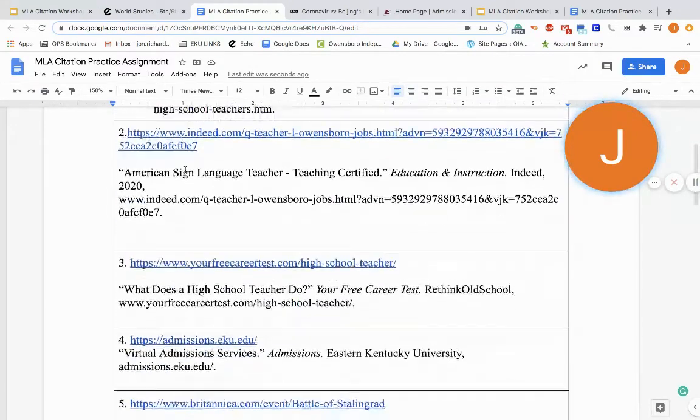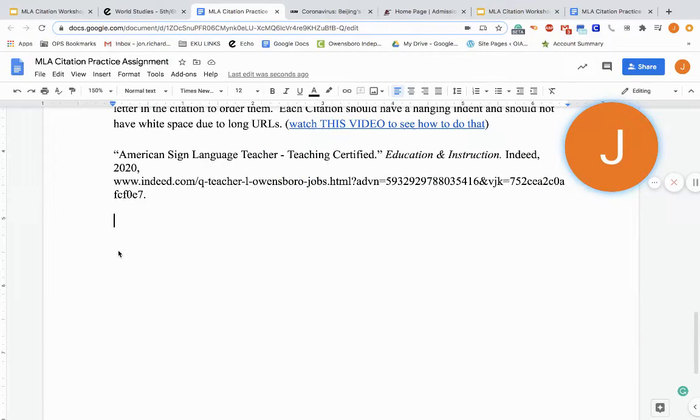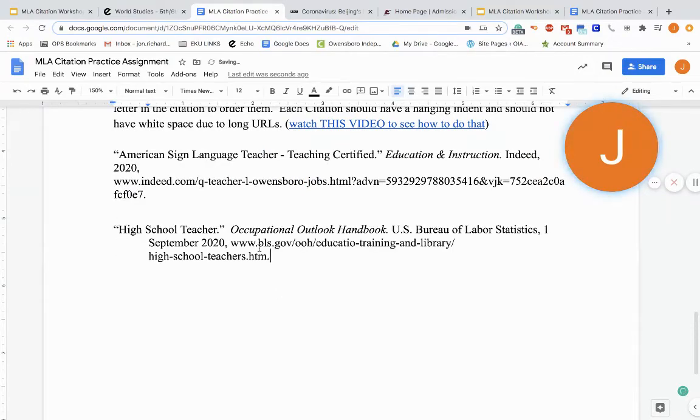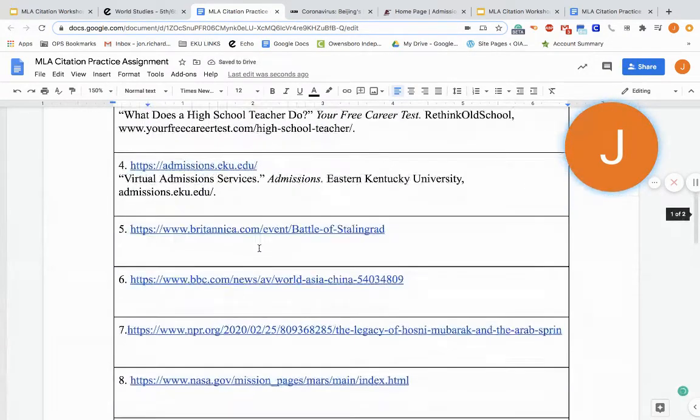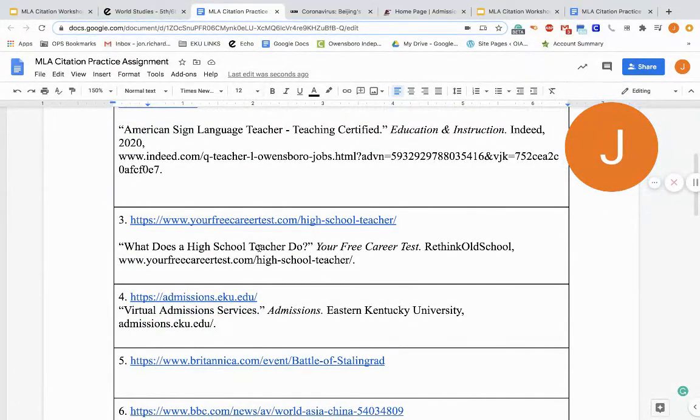So A was the first one. And then the next one would be H. So you're going with the first letter of the citation. So that's H. And this one already has a hanging indent, which is fine. And then we're going to go to, so H and then V, WXYZ.